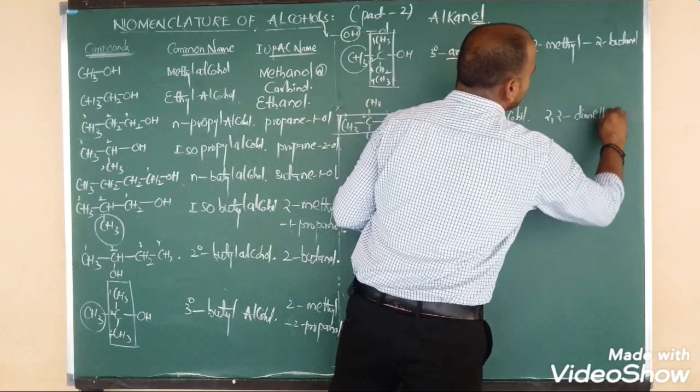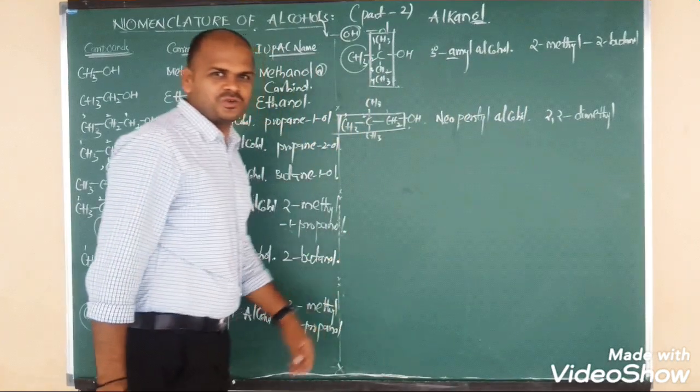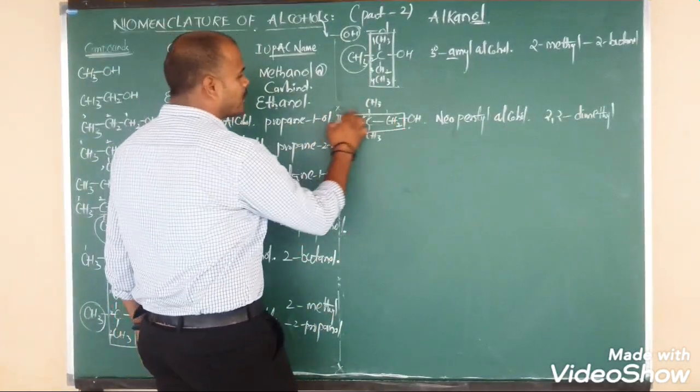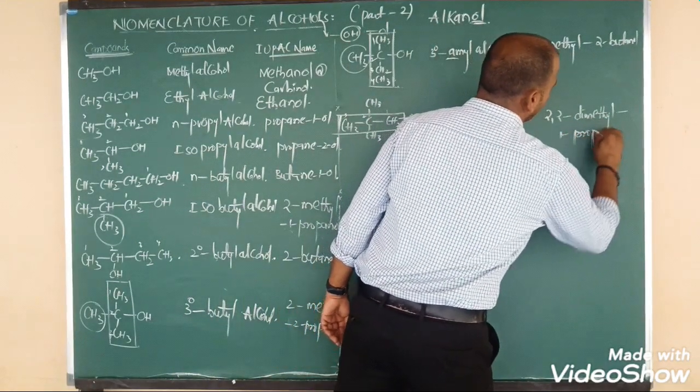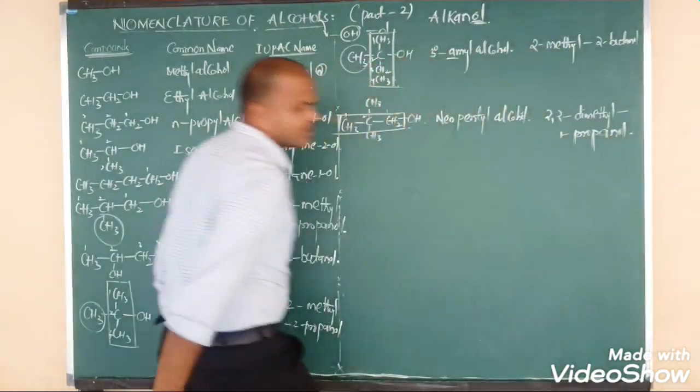2,2-dimethylpropan-1-ol. Or simply we can say 1-propanol. Okay, beta?